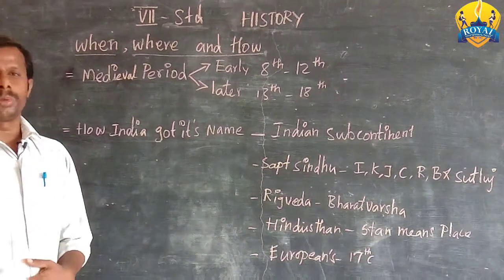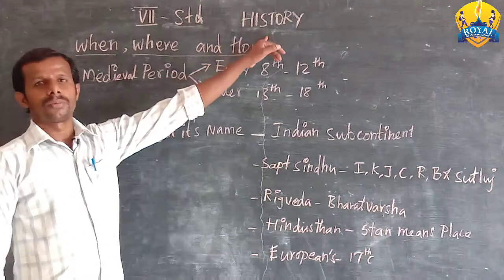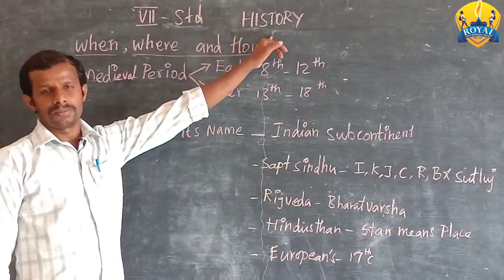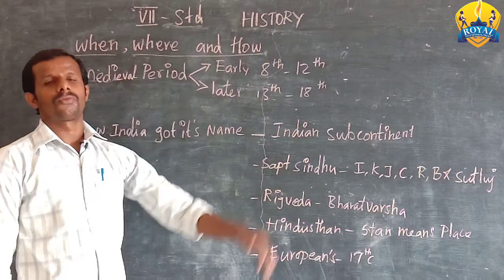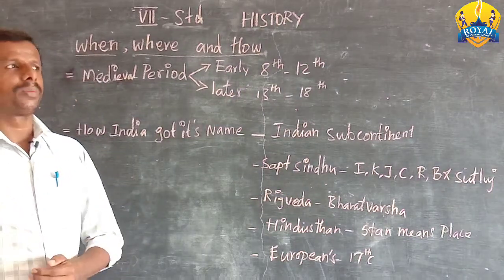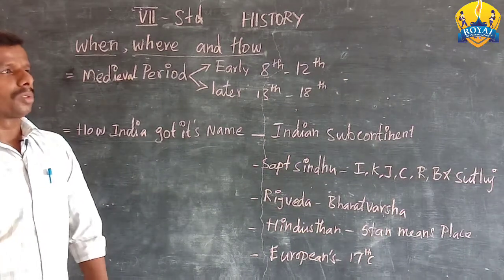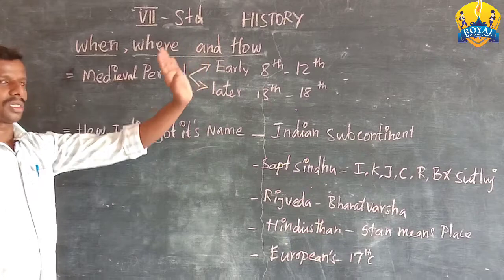Yes, here I am going to take social science. Now we are going to start from the subject history. Social science consists of 3 important divisions according to our syllabus: history, geography, and politics. Okay, so now we are going to start with history.